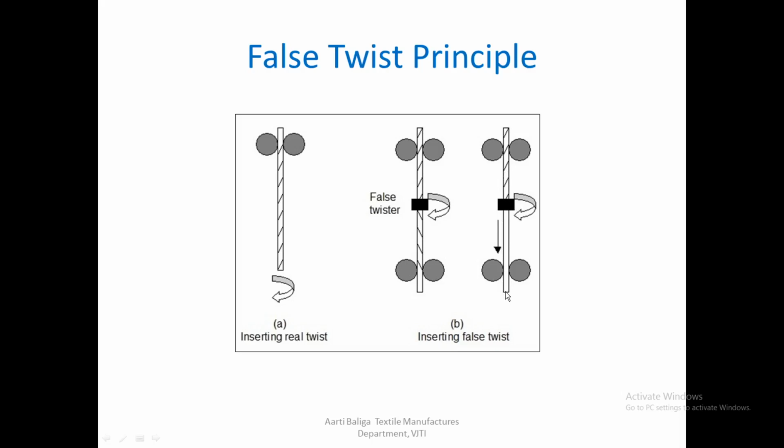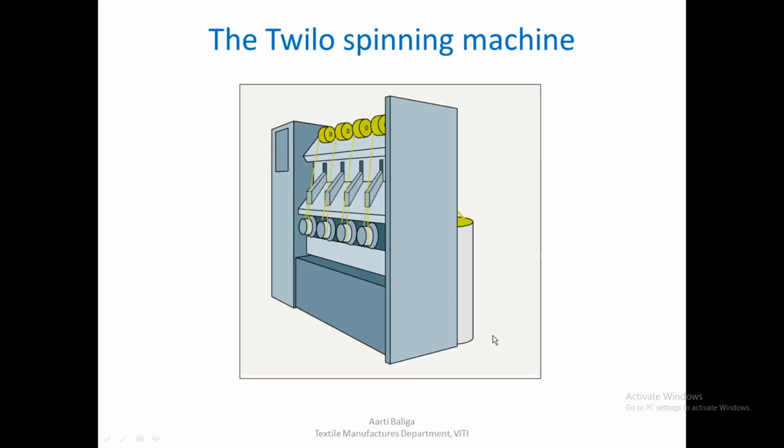So that means by doing this false twisting, basically you have achieved no twisting. So what is the use of this yarn? As we see the processes where this principle is used, you will understand the importance of false twisting. So let us go further.